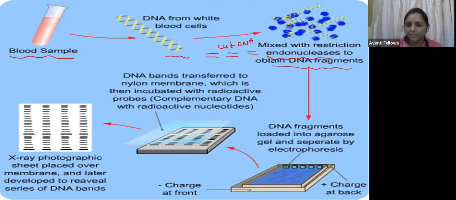These fragments are separated on the agarose gel. I have told you in the Human Genome Project also, by using agarose gel electrophoresis we separate this DNA.